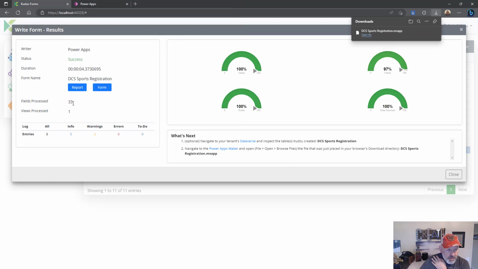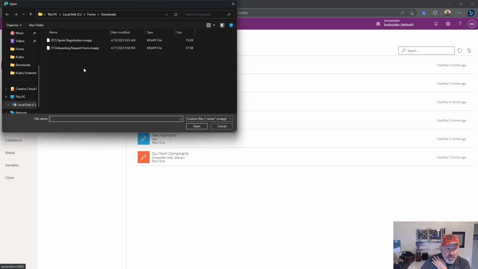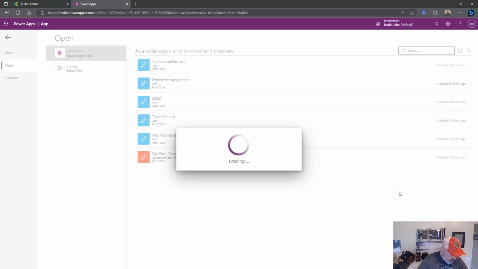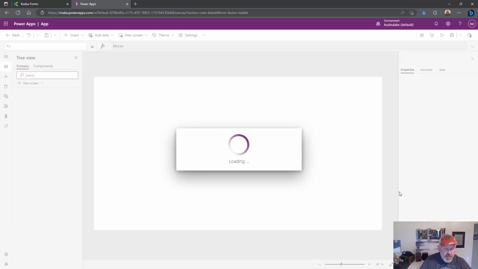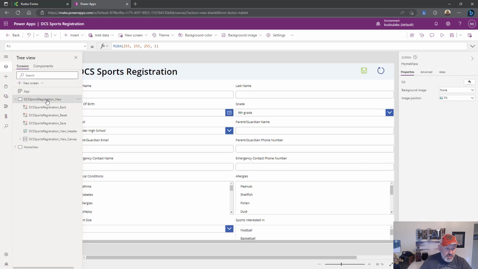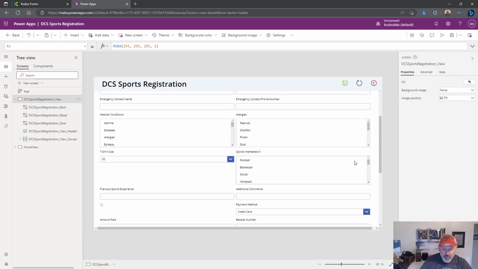You can see it created for MS app with 33 fields. I can go and look at the Dataverse entity if I want to. I can direct link to the Maker app. I brought it up already because it comes up a little bit slow sometimes. So here's my DCS sports registration. It's going to load this up into two screens, the landing page being the home view, but then it also has this secondary screen, which is the actual form itself.